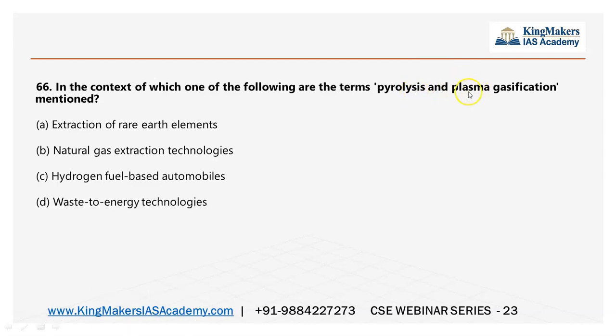So here pyrolysis, if you don't know, pyre means fire. So it is firing. Plasma gasification, a conversion to gas. So here it is a little trickier. The options are really confusing, but the answer is waste to energy technology. So here you may think that it's natural gas extraction, but obviously it is not. Extraction of rare earth elements, okay. Hydrogen fuel, okay, you may confuse with B, C, D, but the answer is D.